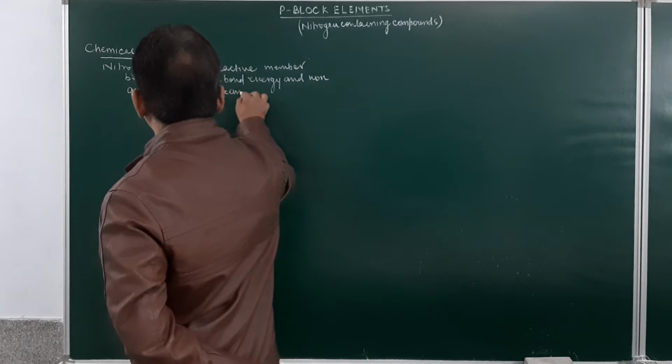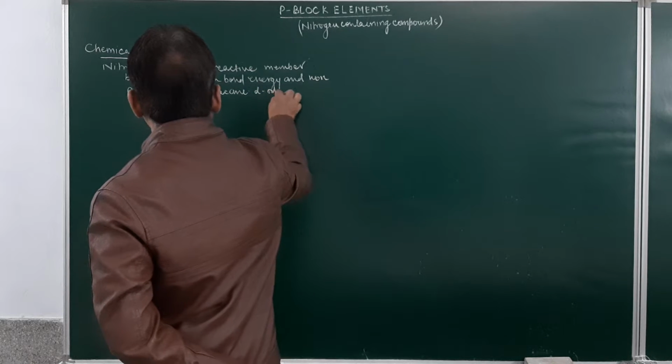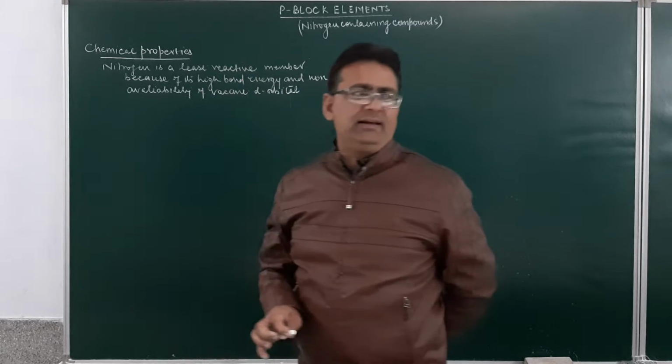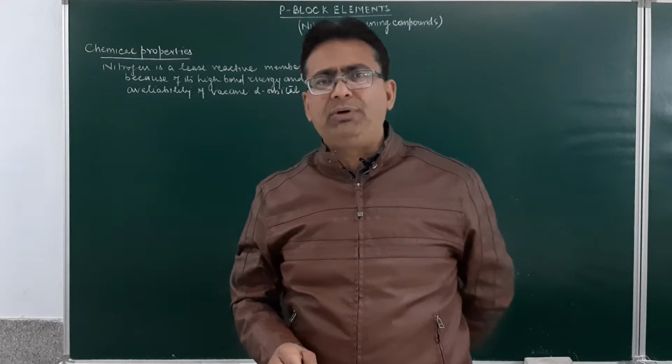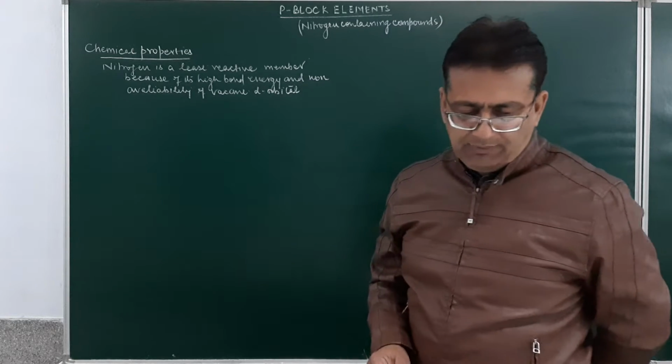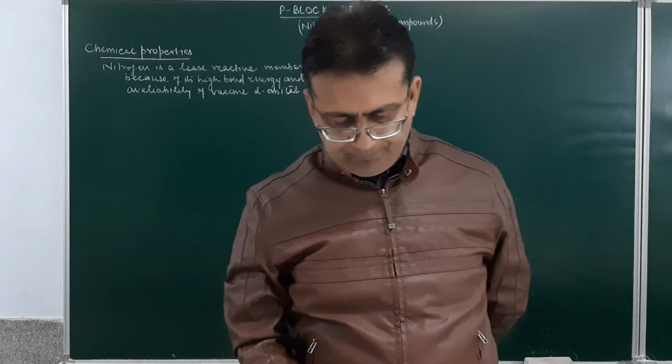Vacant d orbital over here. So am I clear, students? The first question is, why is nitrogen least reactive in group number 15? The reason is high bond energy and non-availability of a vacant d orbital.